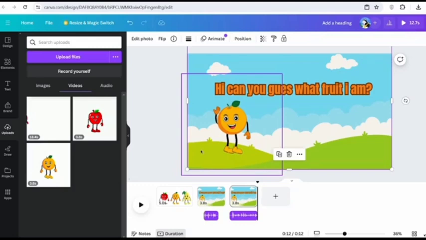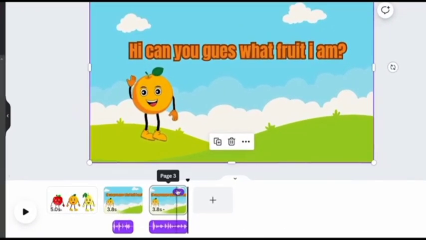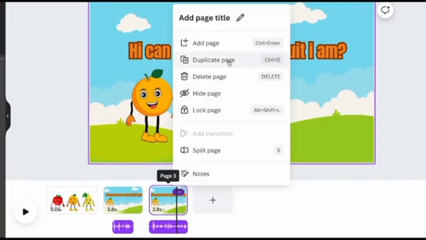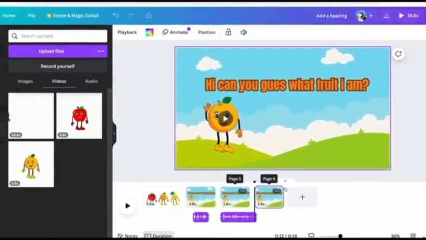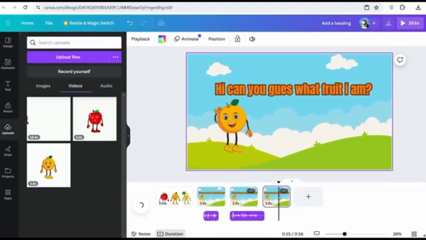And that's pretty much your first scene done. Now in order to generate your second scene, it's literally following quite the same process. It's actually even easier in order to do it. What you want to do is click onto these three dots, and then click Duplicate Page. Now you have the page for your second scene already mostly done.